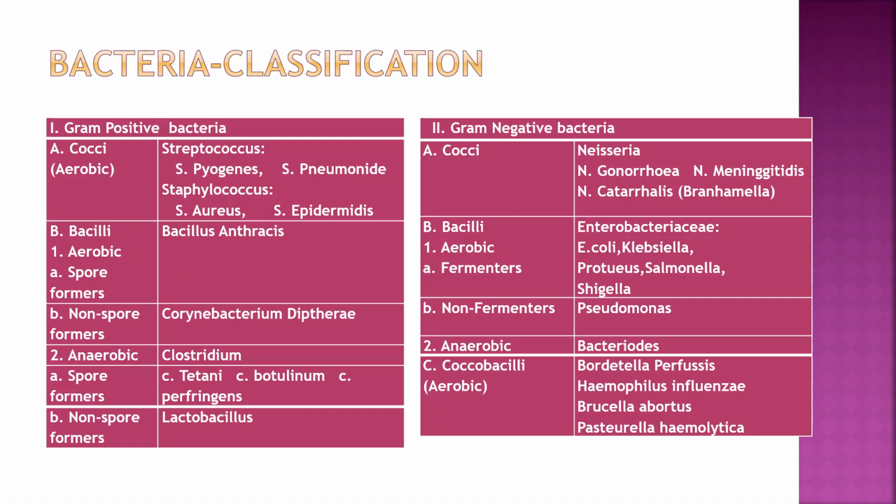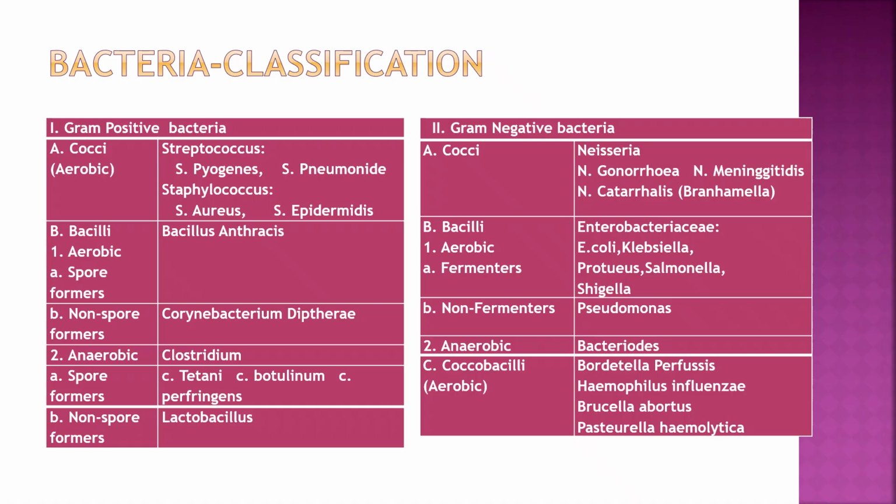Hello students, today we will see bacterial classification depending on the gram staining reaction. Gram positive bacteria are purple in color and gram negative are pink in color. Gram positive cocci are staphylococci, streptococci, pneumococci or enterococci, and gram positive bacilli are divided into aerobic and anaerobic. Aerobic spore forming are Bacillus and anaerobic spore forming are Clostridium.